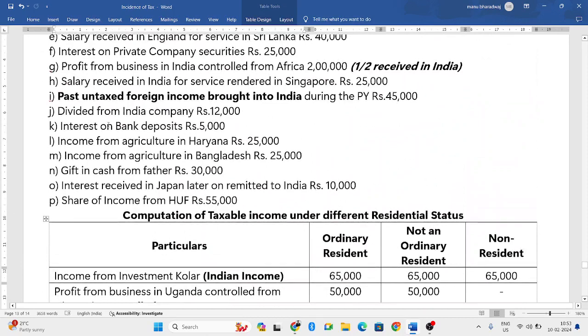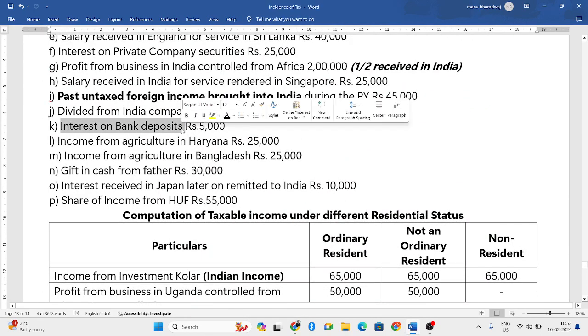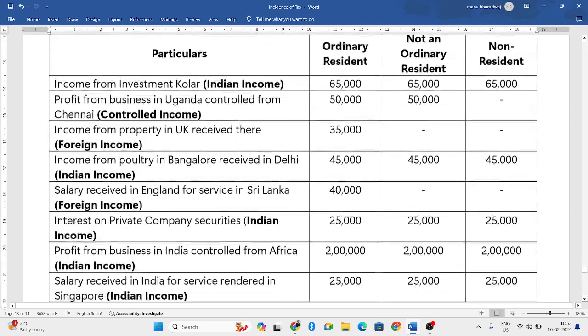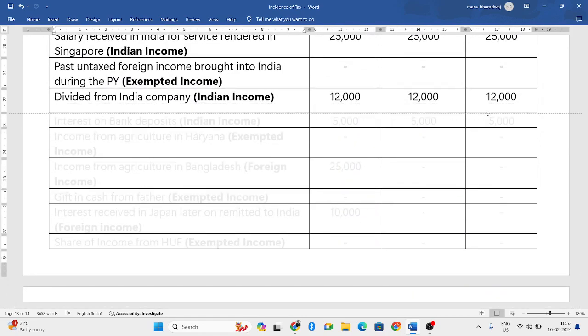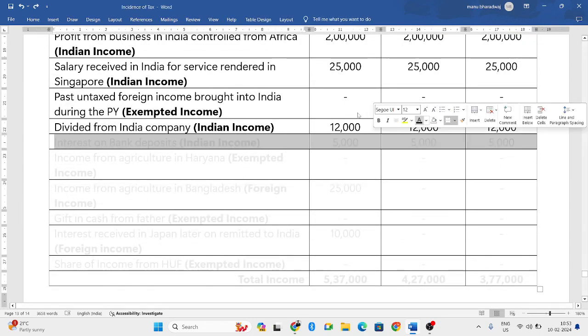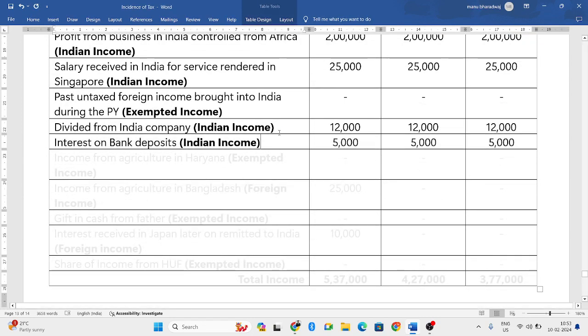Next. Interest on bank deposits. So both arising as well as receiving aspect is in India. When both the aspects are in India, it is considered as Indian income. So all the three people will again be taxed. So the taxability will be for all the three residential statuses.